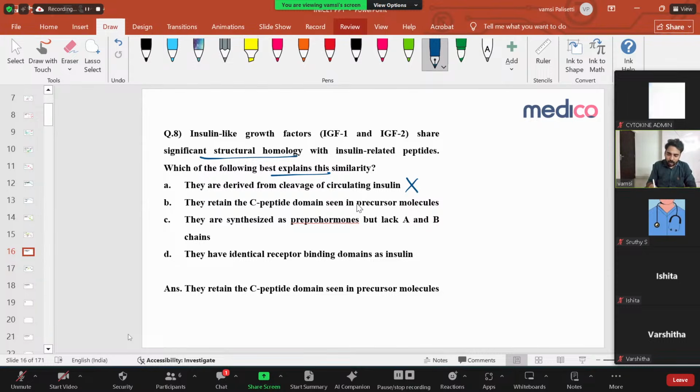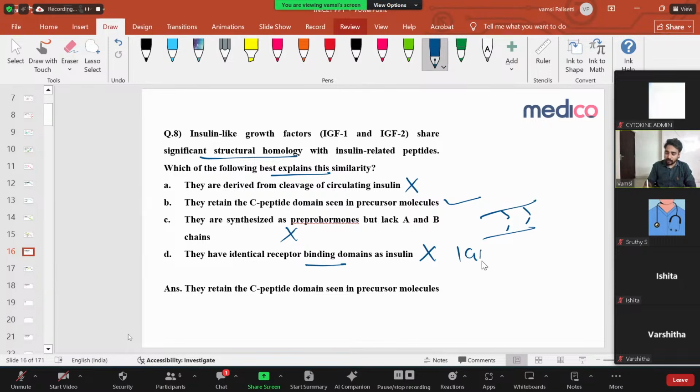They retain the C-peptide domains in the precursor molecules. As we discussed, they are structurally similar, meaning whatever insulin has, IGF-1 and 2 have too. That's why they retain the C-peptide domain, correct. They're synthesized as pre-pro hormones but lack A and B chains. No, I already told you they have the same structure as insulin: an A chain, a B chain, and disulfide bonds. They have identical receptor binding domains. No, they don't have identical receptor binding domains.